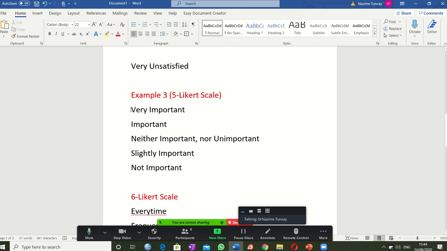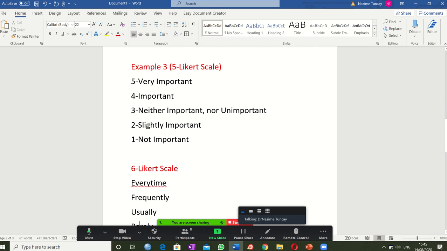All the Likert scales have numbering, okay? So here this is 5, by the way, and this is 4. It is always like that. The most positive one, we say 5, and then we say this 3, and here this is 2, and the strong negative is 1.